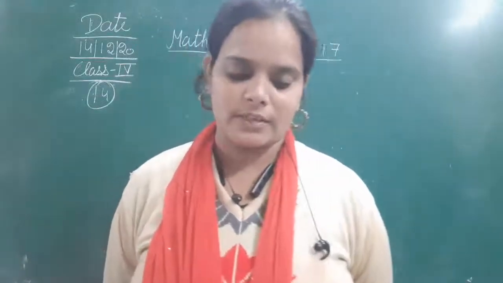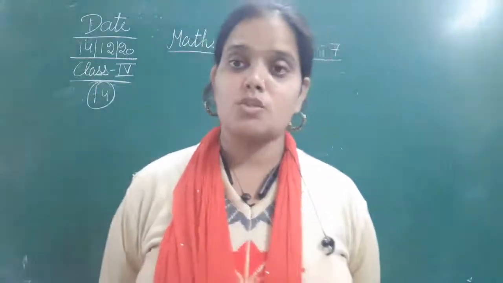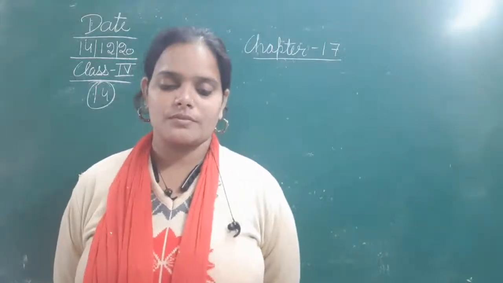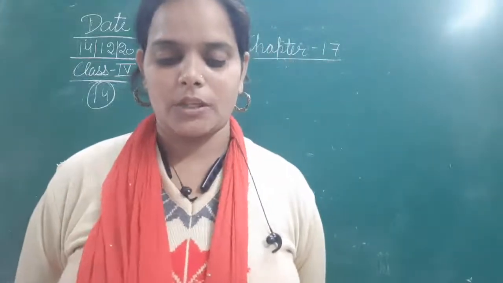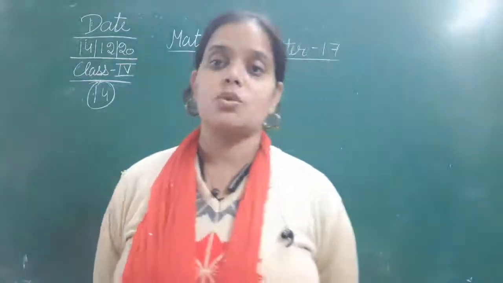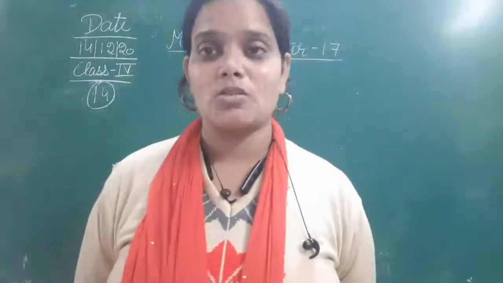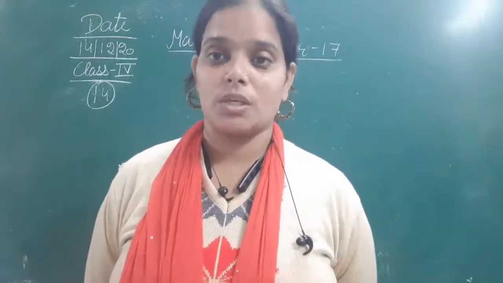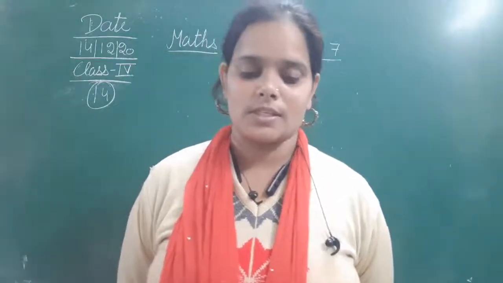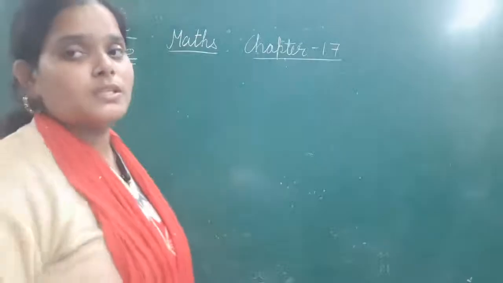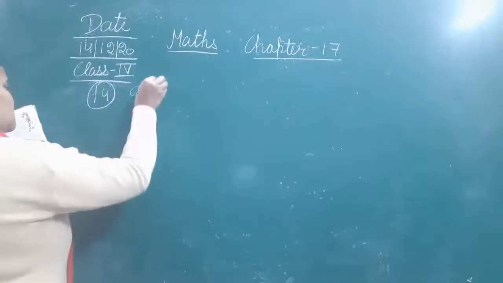There are two calculations given. The first one is 5635 plus 4290. Okay, so this is the first one, so first of all we are going to discuss the A part. In this question you have to write the story. That means the number sentence is already given and you have to frame the story for this. Okay, so let's frame the story.